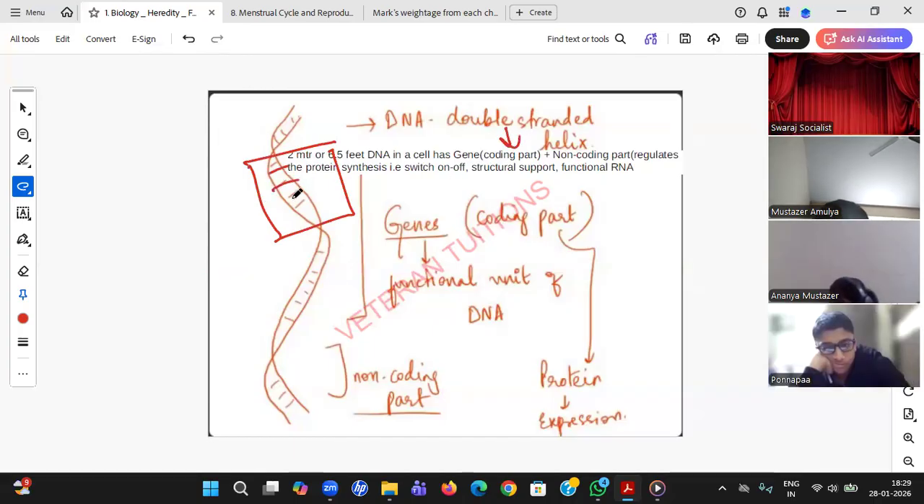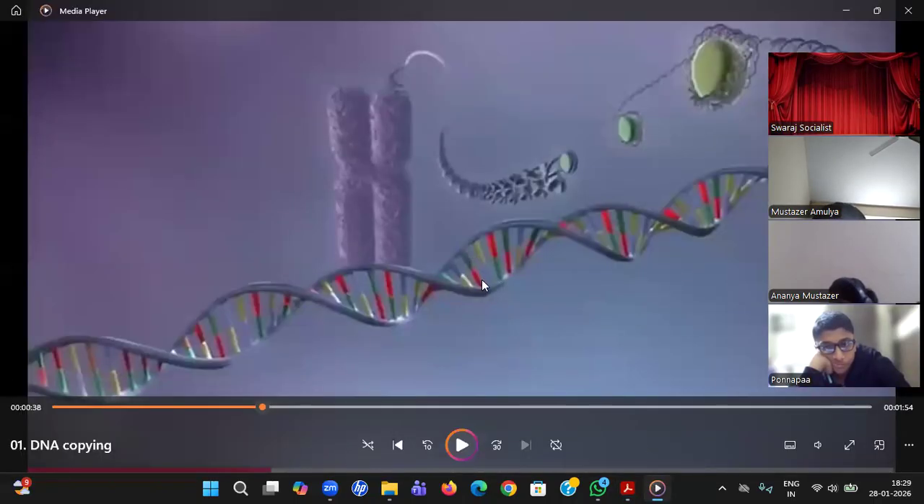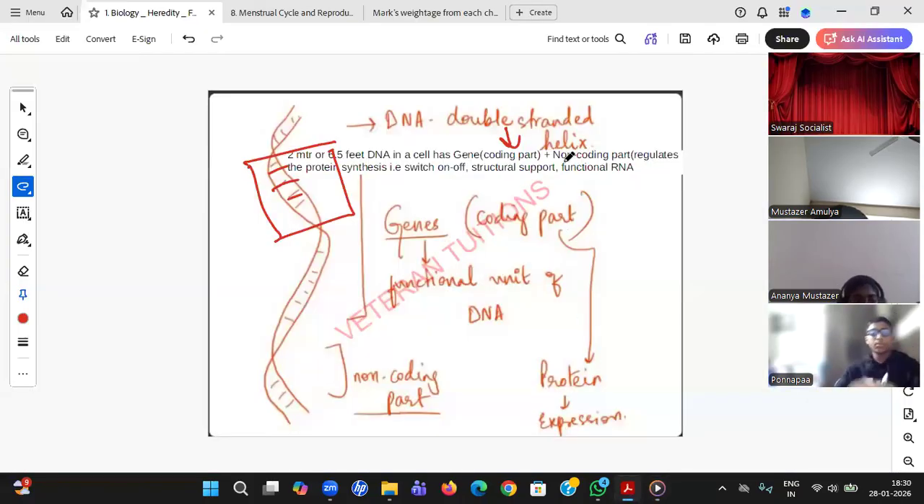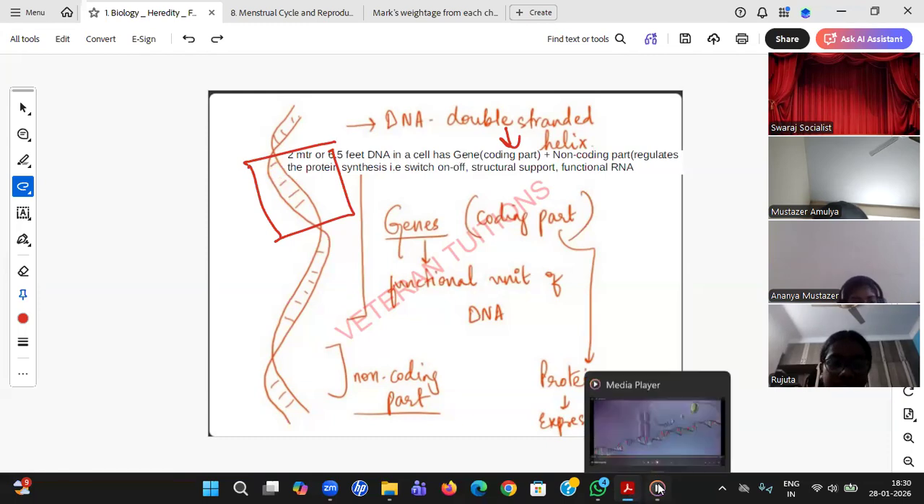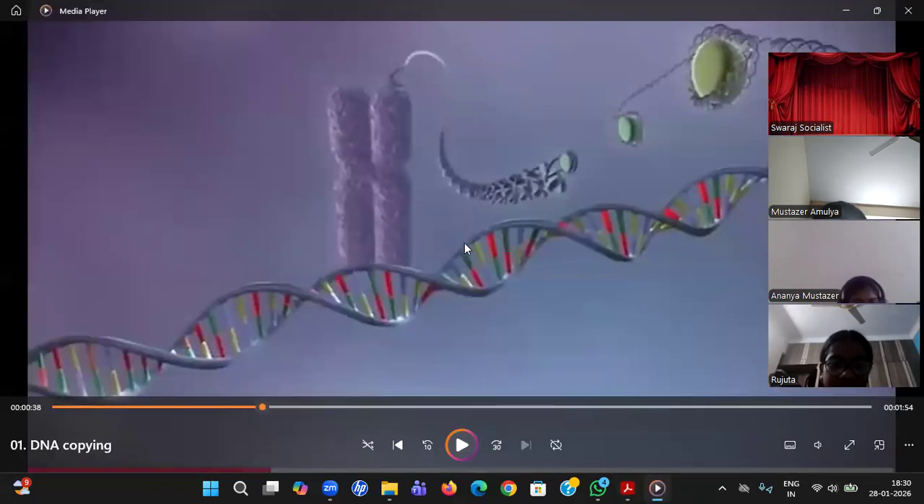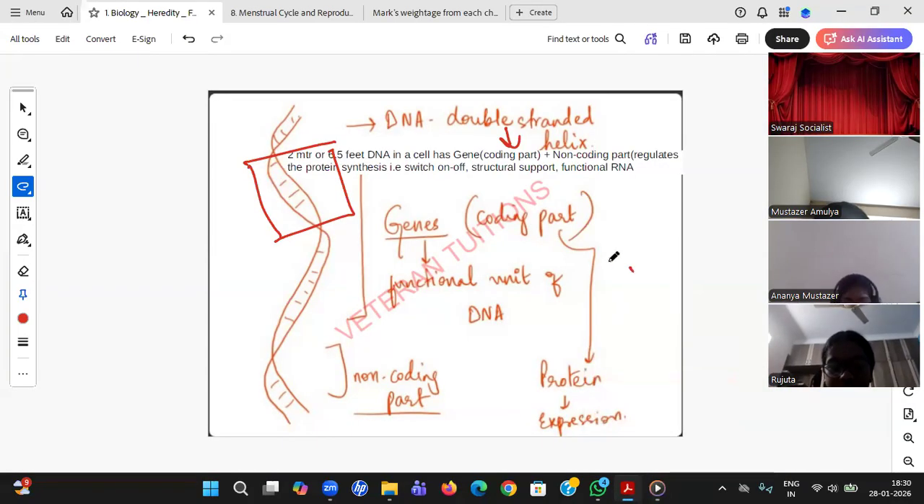Gene has only codes. This particular gene has some codes, ATCG code, ATTT, ATATGG, like that. But we have some non-coding part also. As I said, DNA has a coding part known as gene, and a non-coding part also. So which part will be more, coding or non-coding?